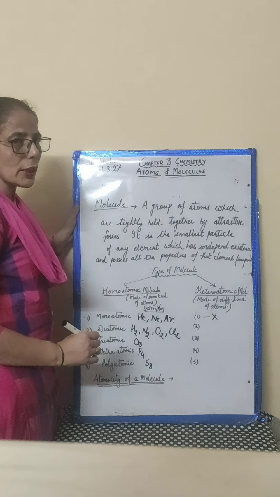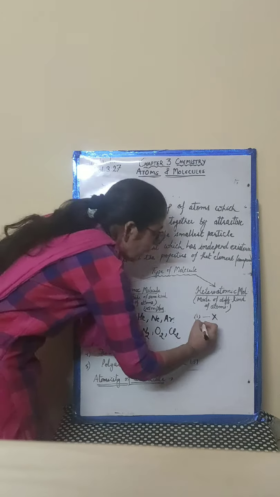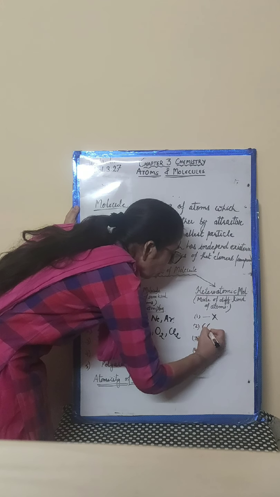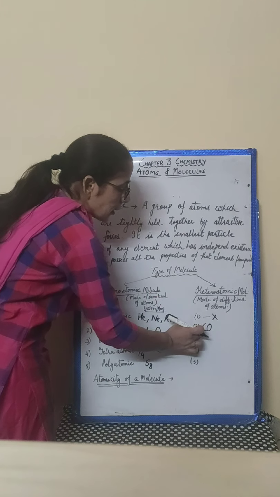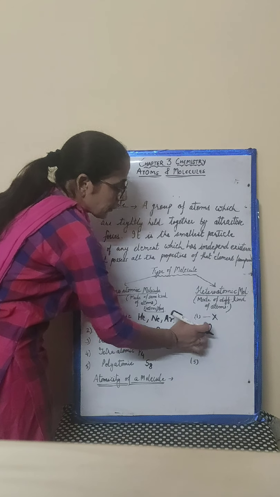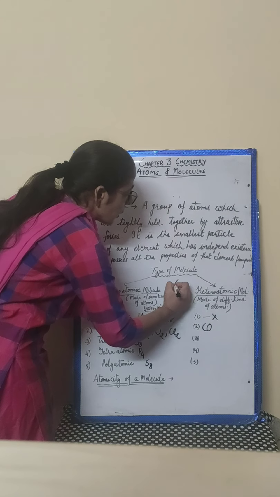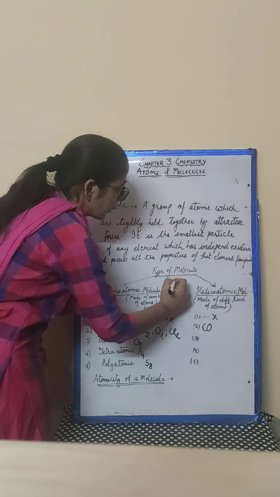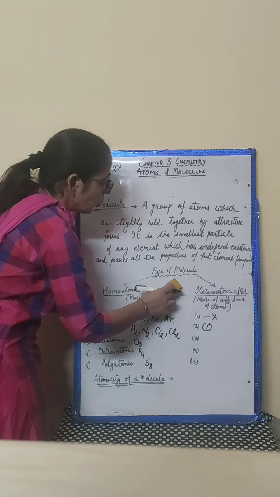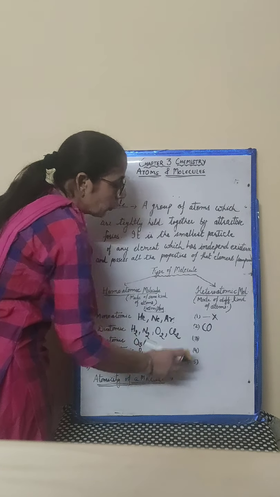Now for the diatomic molecule, we have carbon monoxide with the symbol CO. Keep in mind, C and O both should be capital. If we write Co, it will be cobalt. So don't write C capital and O small.